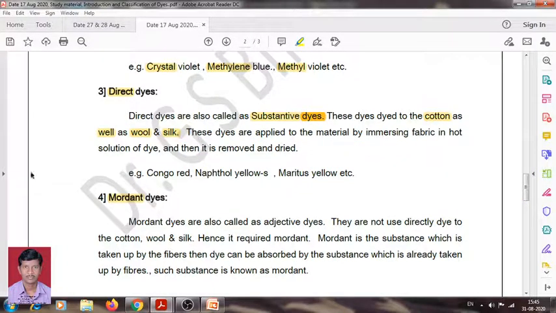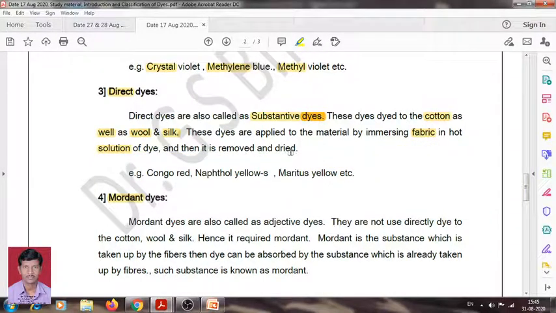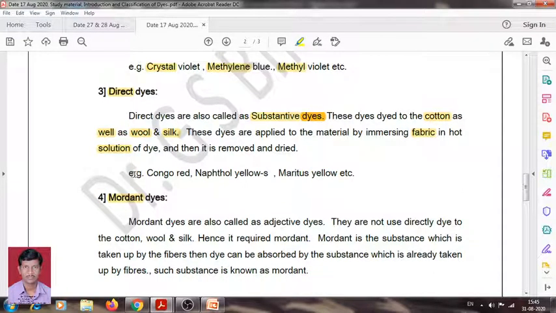When these dyes are applied to the material by immersing fabrics into a hot solution of dye, it is then removed and dried. This is the method of application for direct dye, and the material may be cotton, wool or silk.